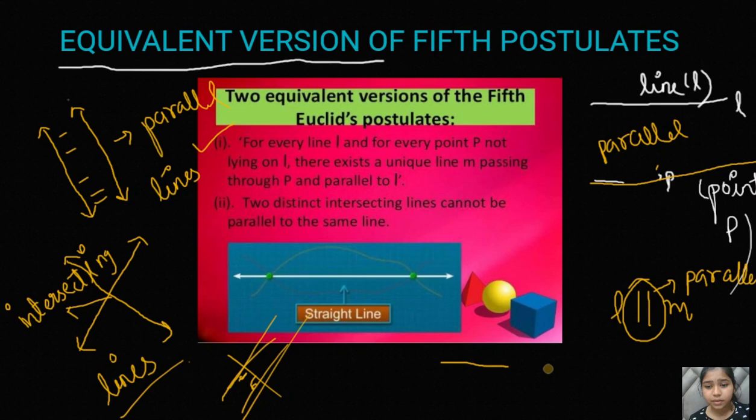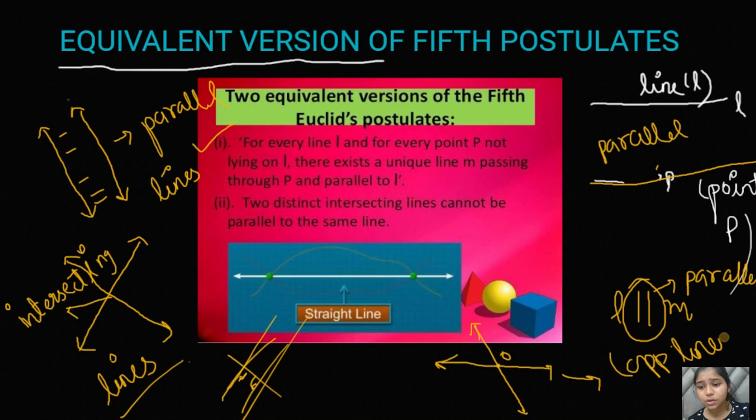Intersecting lines are basically those lines which form a cross. They meet at a certain point, like in this case O is the point where they intersect each other. They always go in opposite directions of each other. So intersecting lines can't be parallel to the same line.